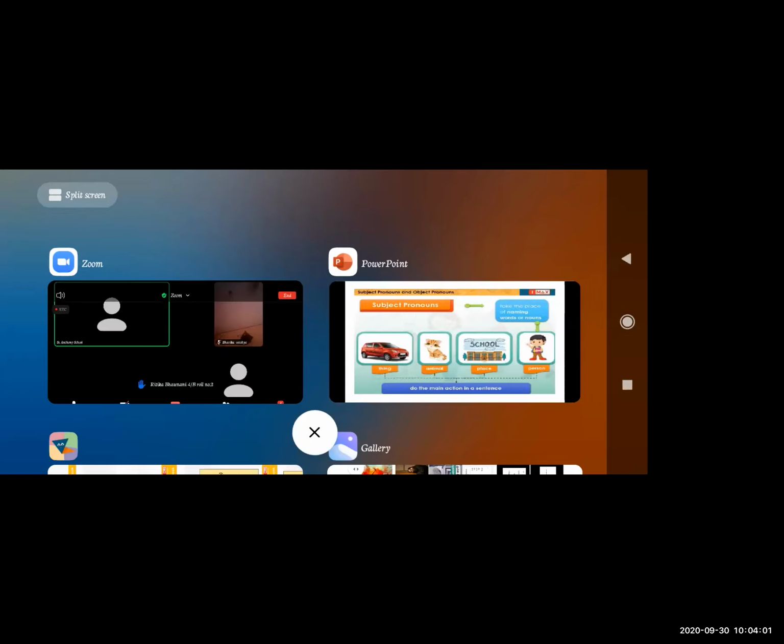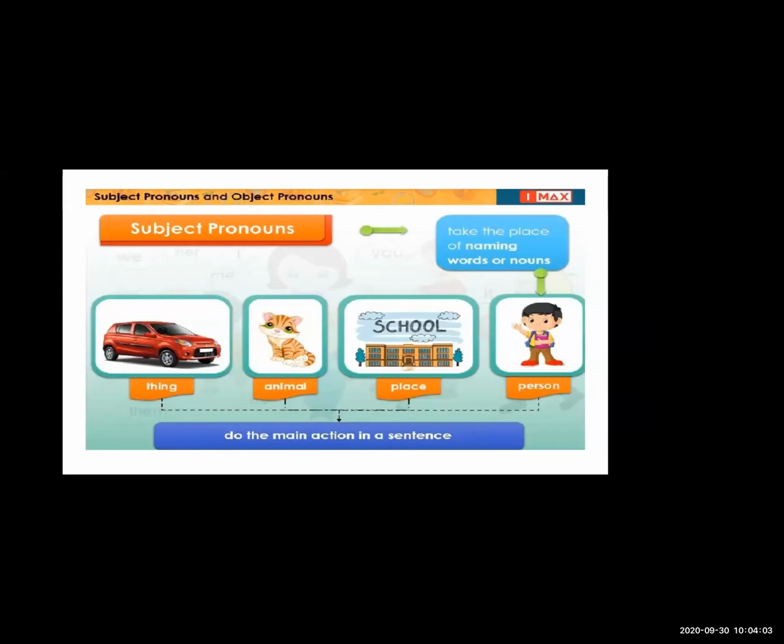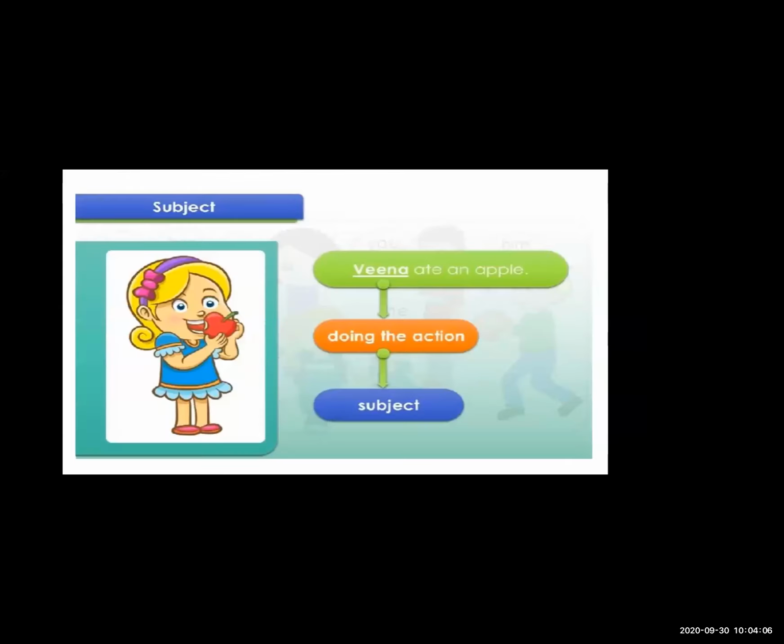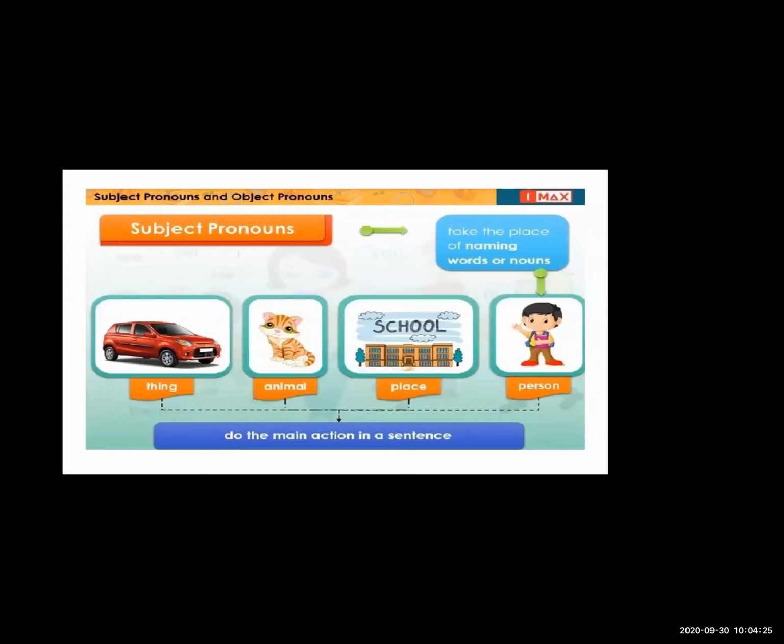Subject pronouns are like, see in the example, Veena ate an apple. Now Veena is doing the action. Veena is a girl doing the action. Whatever action is done, eating an apple, is done by whom? Done by Veena. So Veena is the subject in this sentence.